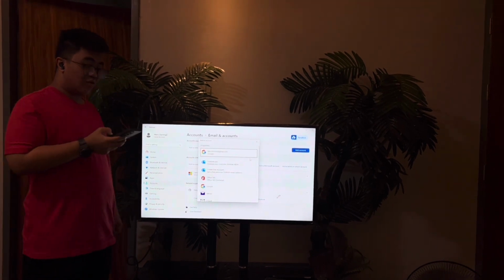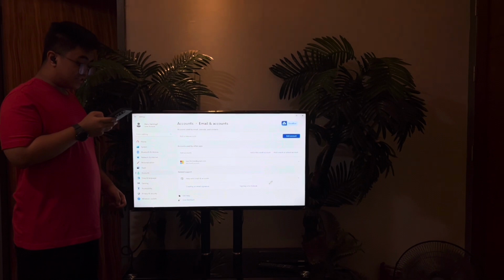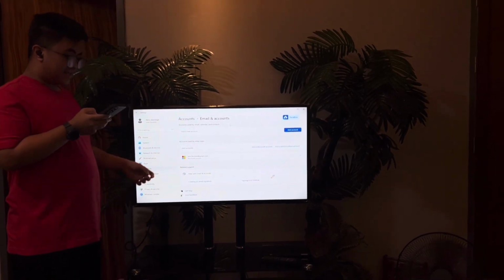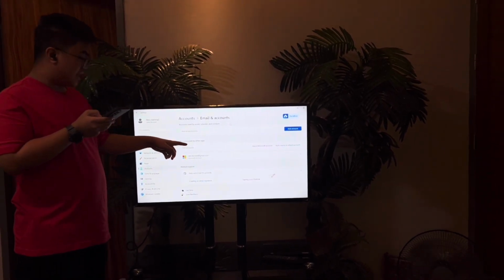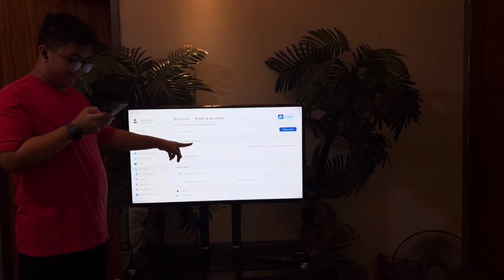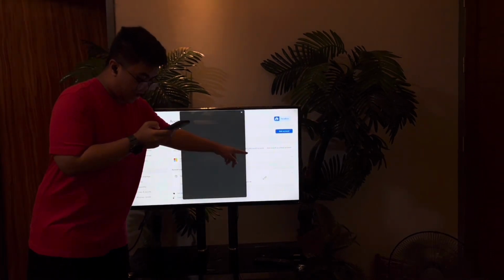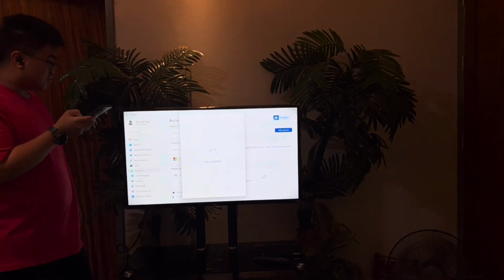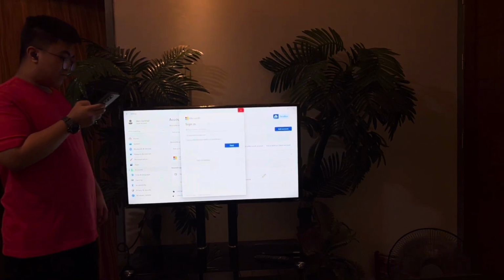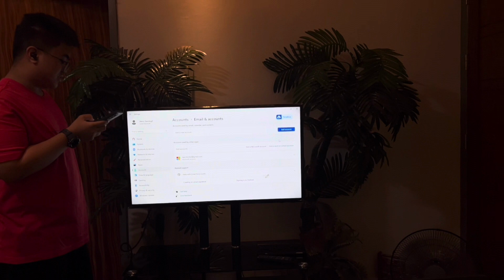Next is opening or adding accounts for work. The directions are the same until email and accounts, and then go to accounts used by other apps. Then click add a Microsoft account or add a work or school account. From there, you just have to follow the on-screen directions.